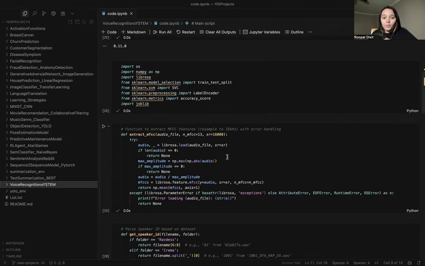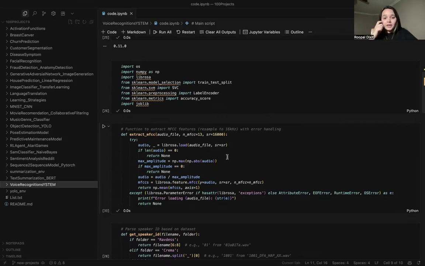Whenever you are working with voice or any audio scenario, you have to understand how to extract these features in a very good manner, so that you can train your model nicely. So we will go step by step. We installed the Librosa library, which we have already used in previous videos. It upgrades Librosa, which is used for audio processing.